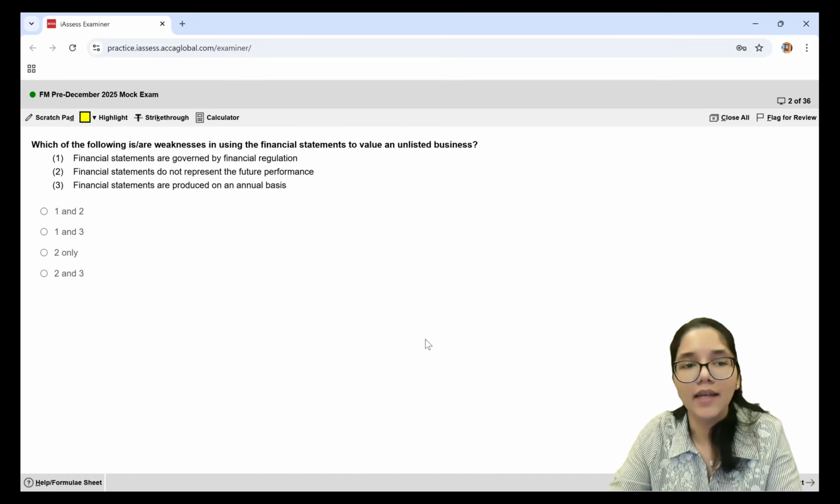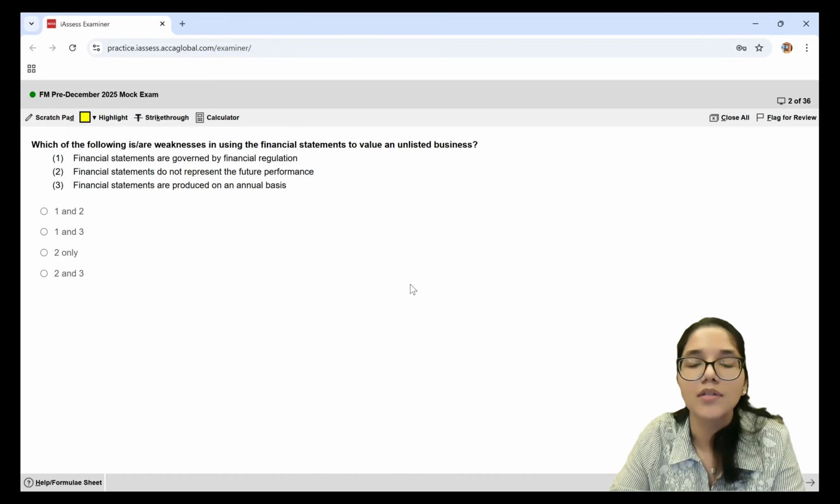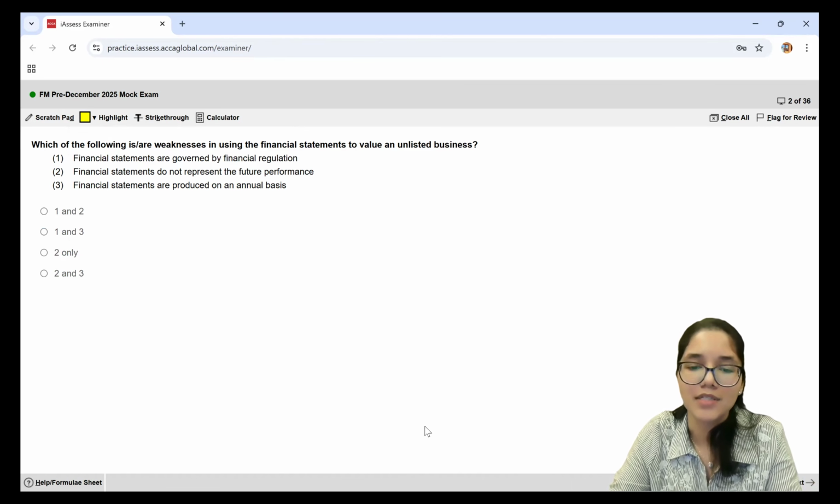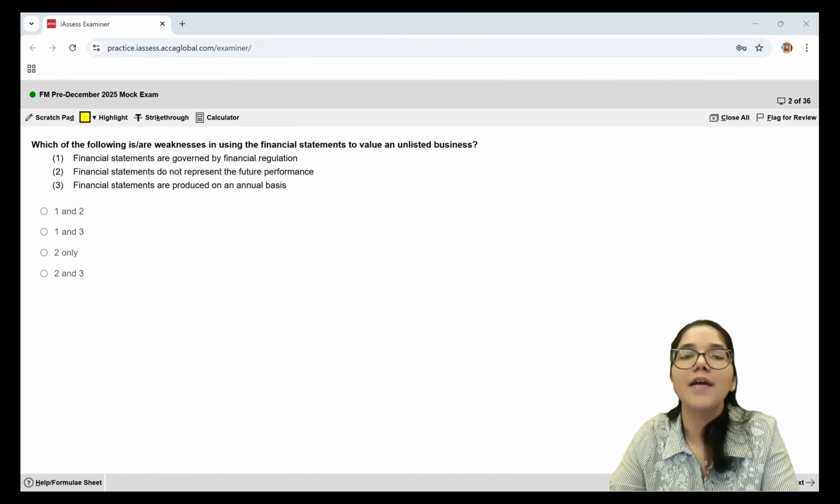Now proceeding to the second question, which of the following is or are weaknesses in using the financial statements to value an unlisted business? So we are using the financial statements of the business to find out the value of the business, and we have to select which of them will be the weaknesses or the limitations.